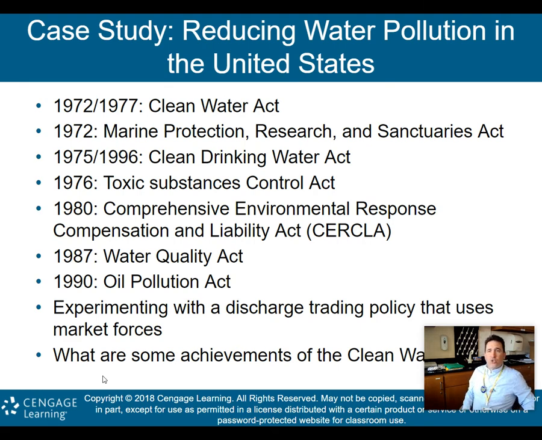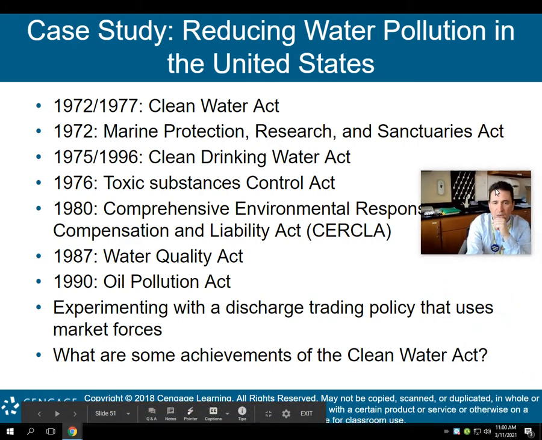So, reducing water pollution in the United States. All right, here are just some more of these laws. 1972, 1977 was the Clean Water Act. 1972, the Marine Protection, Research, and Sanctuaries Act. 1975, updated in 1996, the Clean Drinking Water Act. 1976, you had the Toxic Substances Control Act. 1980, all right, known as CERCLA, the Comprehensive Environmental Response, Compensation, and Liability Act. 1987, Water Quality Act. 1990, the Oil Pollution Act. All right, experimenting with a discharge trading policy that uses market forces.